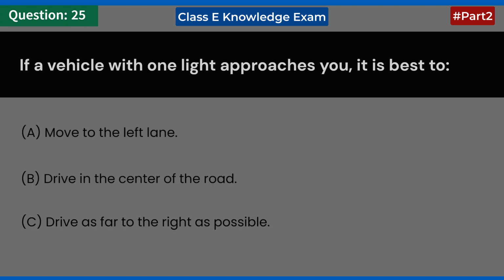If a vehicle with one light approaches you, it is best to: A. Move to the left lane. B. Drive in the center of the road. C. Drive as far to the right as possible. Answer C. Drive as far to the right as possible.